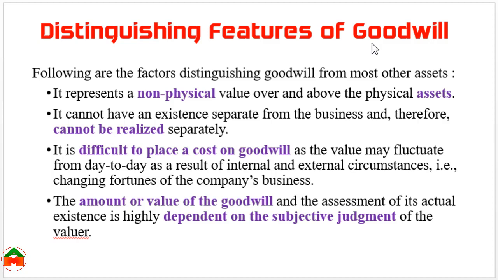Distinguishing features of goodwill. Goodwill is a non-physical asset, the asset which cannot be touched. Goodwill has no separate existence. That's why the existence cannot be realized. And it's difficult to place a cost on goodwill because the value of the goodwill may fluctuate from day to day as a result of internal and external circumstances such as changing fortunes of the company's business. The amount or value of goodwill depends on the subjective judgment of the evaluator.